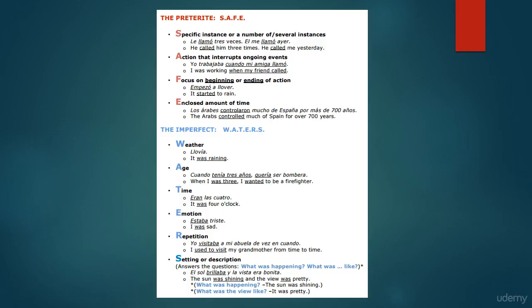And in this slide, I'll show you the entire acronym, and I know it's small, but here you can see the acronym playing out: SAFE WATERS, SAFE highlighting the preterite contexts, and WATERS highlighting the imperfect contexts.